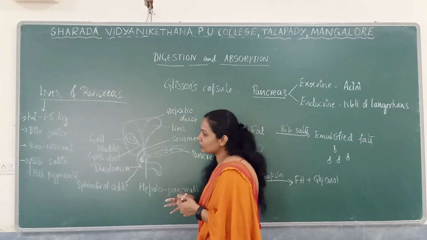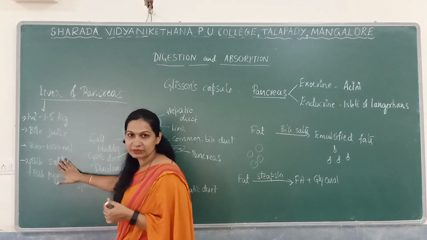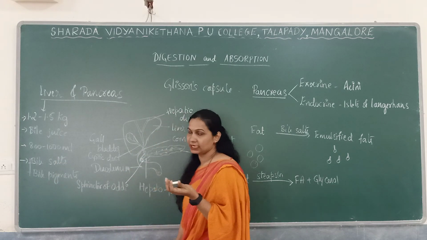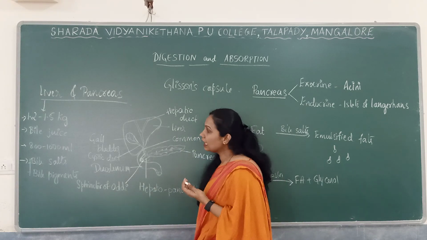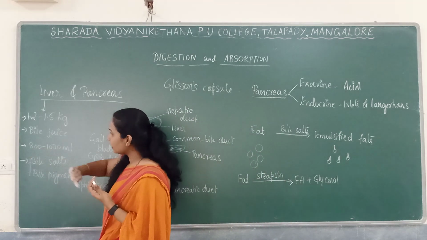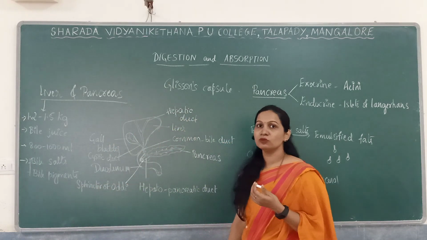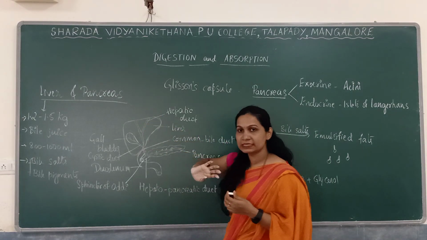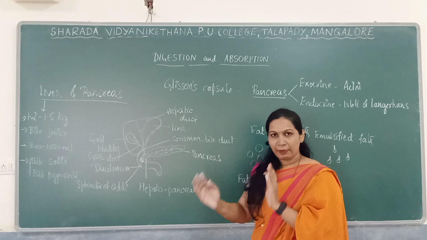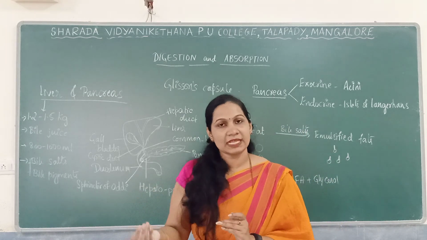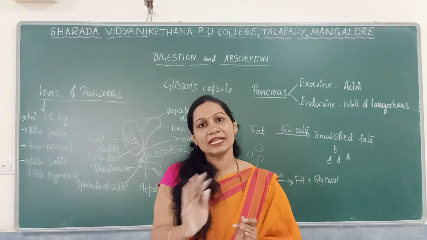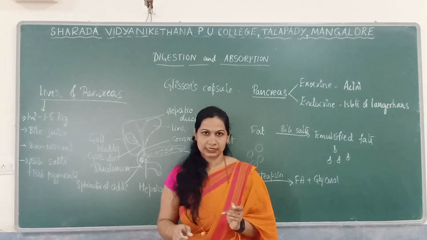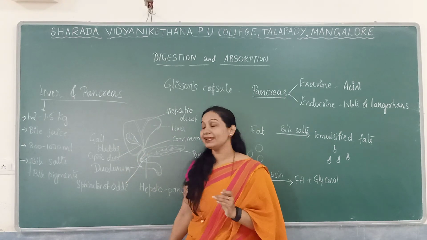Bile juice mainly consists of bile pigments as well as bile salts. There are 2 bile pigments, bilirubin and biliverdin, the yellow pigment and the green pigment, and the bile salts. About 800 to 1000 ml of bile juice is secreted per day. Now, these also consist of ducts. The liver and pancreas secrete bile juice and pancreatic juice, but there is no digestion of food in those regions, because food never enters the liver and pancreas. From the stomach, food enters the intestine.